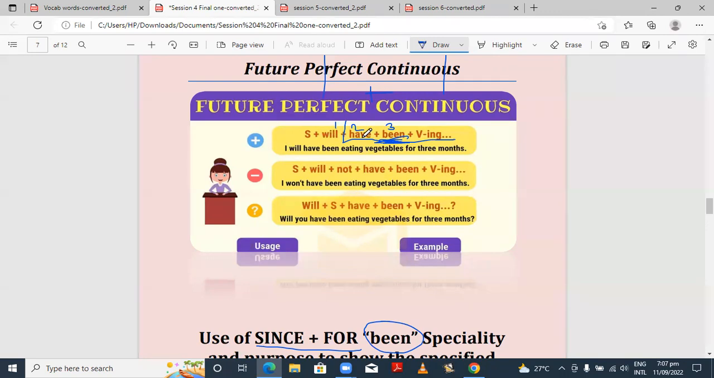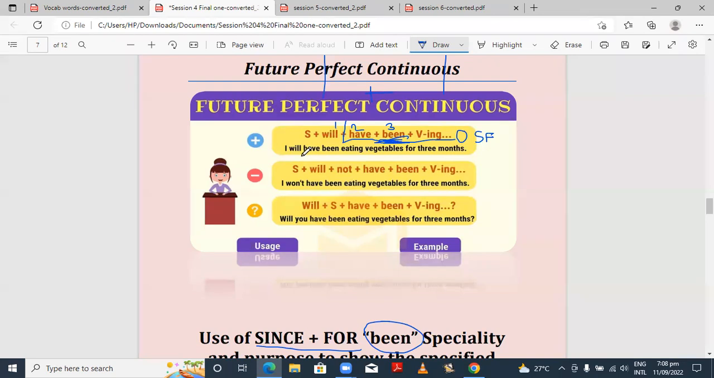Don't get confused about whether we have to use has or have. No, here have is fixed. We can use has and have as a helping verb in present perfect tense. Okay, so first comes subject, then will have been plus main verb and object, along with the use of since and for. That is the speciality: use of been, since and for. With the help of since and for, we will specify the time period, the length of time or the specific point in time.